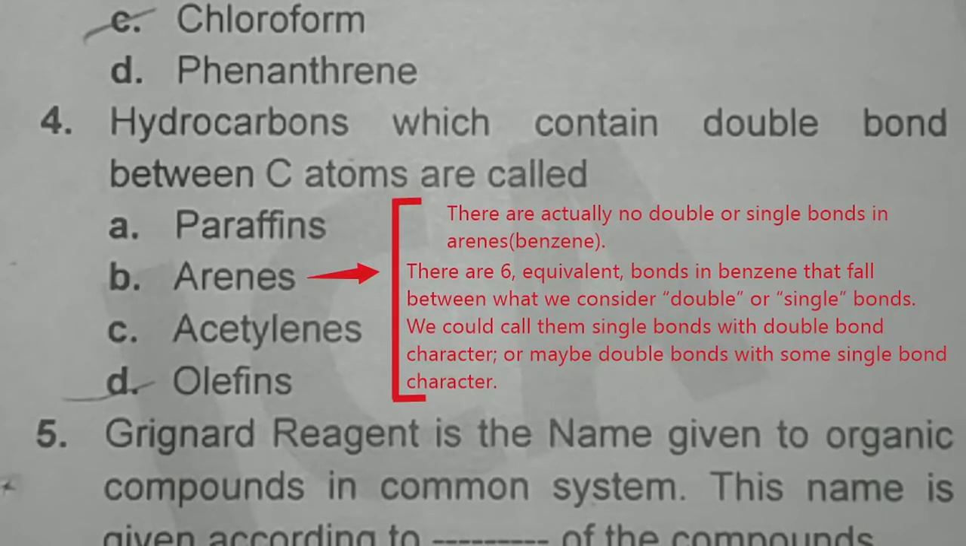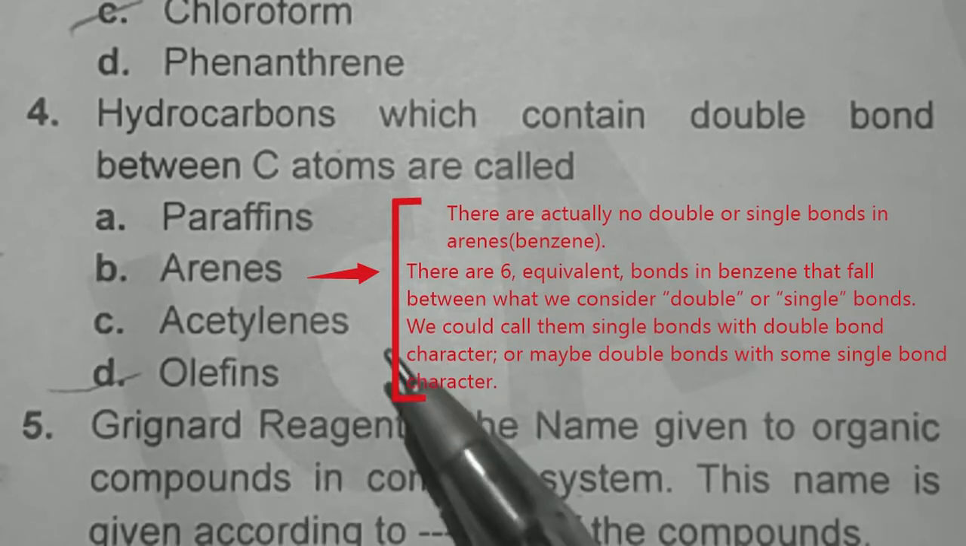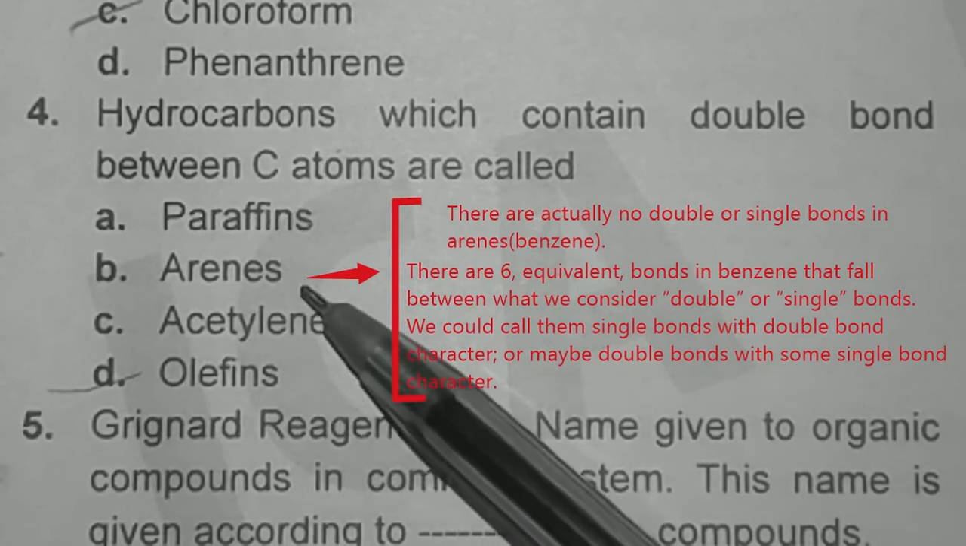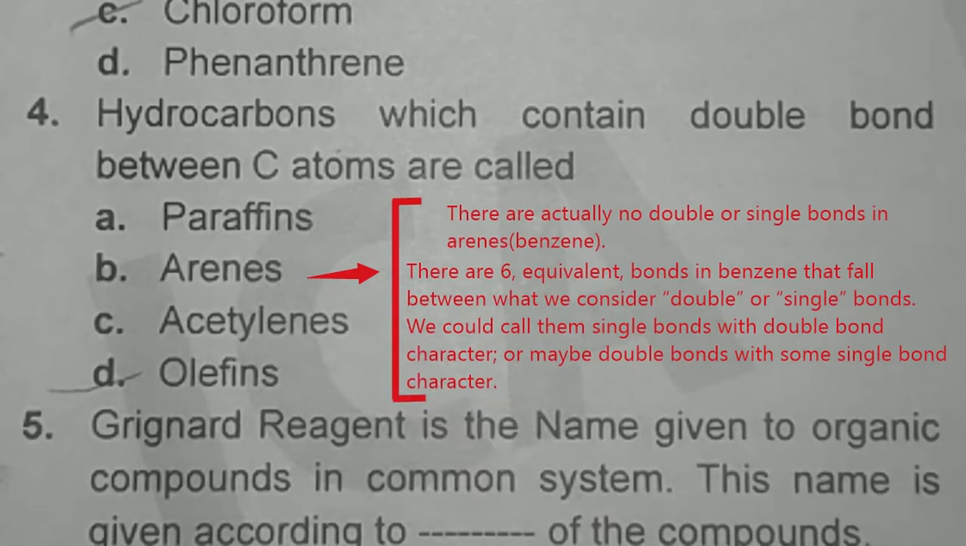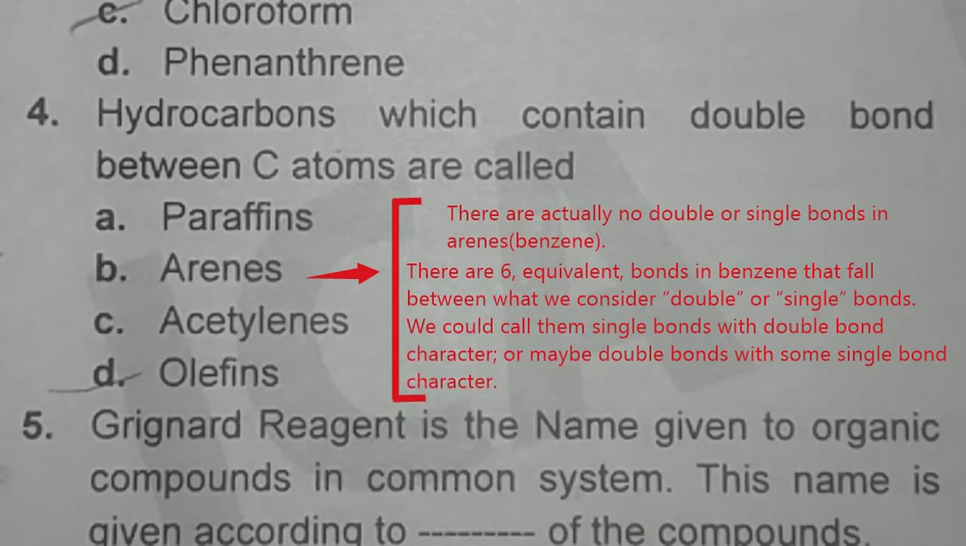Fourth, hydrocarbons which contain a double bond between carbon atoms are called. Option A is paraffins. Paraffins are alkanes and they contain single bonds. Look at option B, arenes. Arenes are aromatic compounds, and they contain delocalized pi bonds, or pi electrons, so we cannot localize their double bond between carbon-carbon atoms.